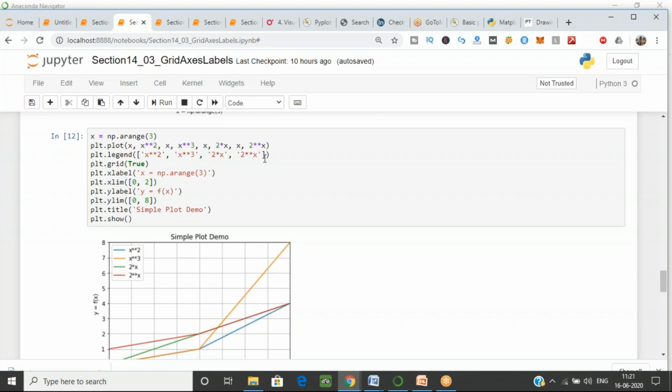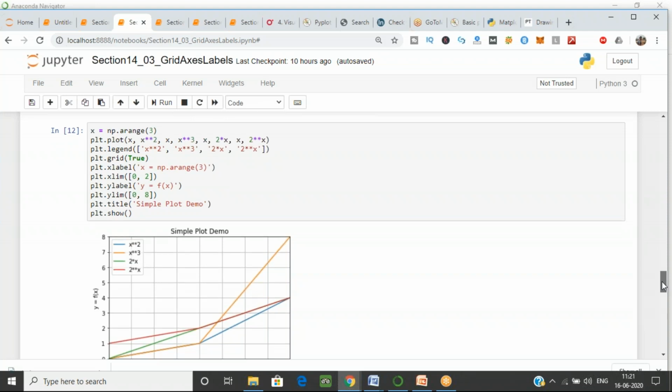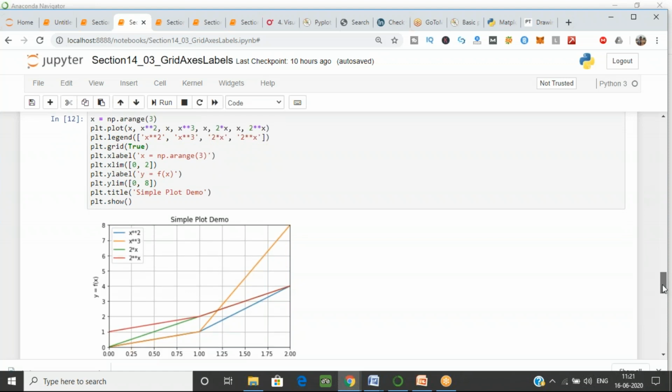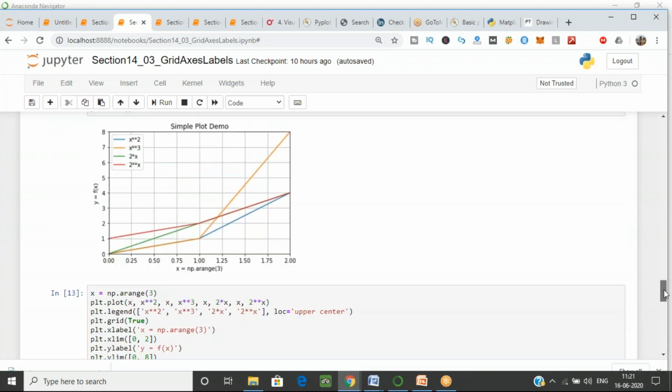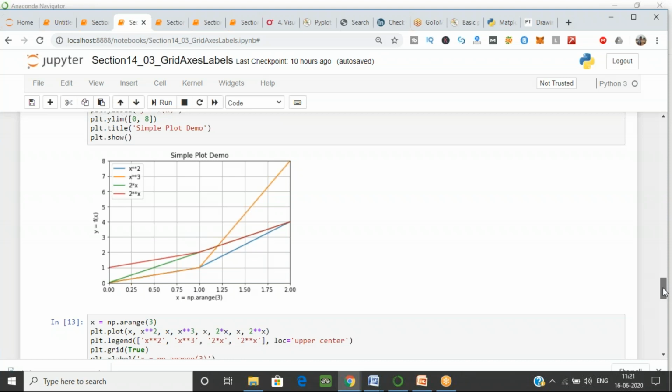We have 11:20 and we have many topics to discuss. It's okay, we will do it tomorrow, because with the help of the pandas library we have to perform graphs also, since the data frames we'll work with will also produce graphs. The topics left are how we can change the color, and how you can change the position also. Earlier I used the left corner for the legend, and again I want the labels to be in the center. So how can I do that? I can change the position of the labels also.